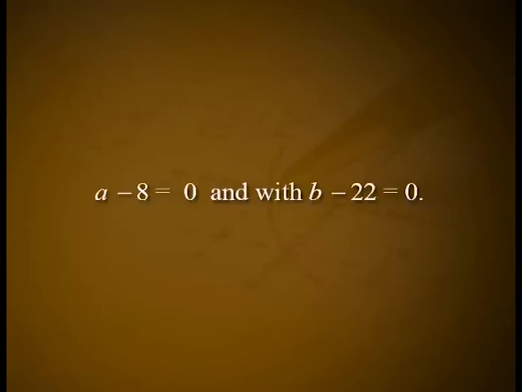3. The given system of equations has infinitely many solutions if rank of A is equal to rank of the augmented matrix AB less than 3, the number of unknowns. From the last matrix obtained, it can be seen that this is possible if and only if a minus 8 is equal to 0 and b minus 22 is equal to 0. That is, the system has infinitely many solutions if a is equal to 8 and b is equal to 22.